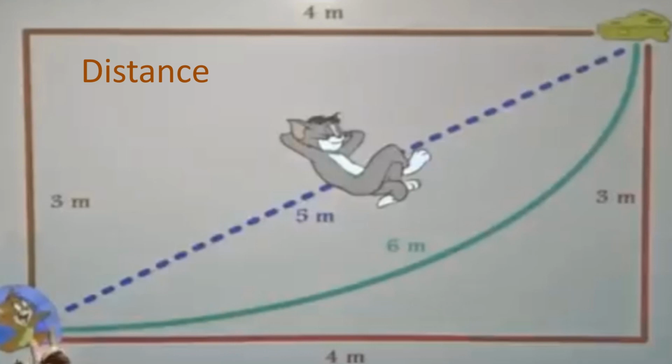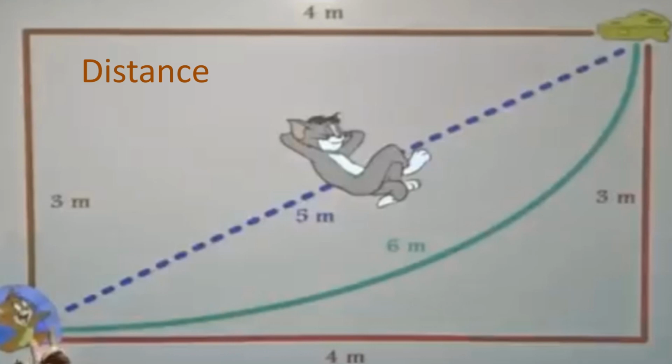Jerry is traveling through the 3 meter and 4 meter path, so this is the distance traveled by Jerry.